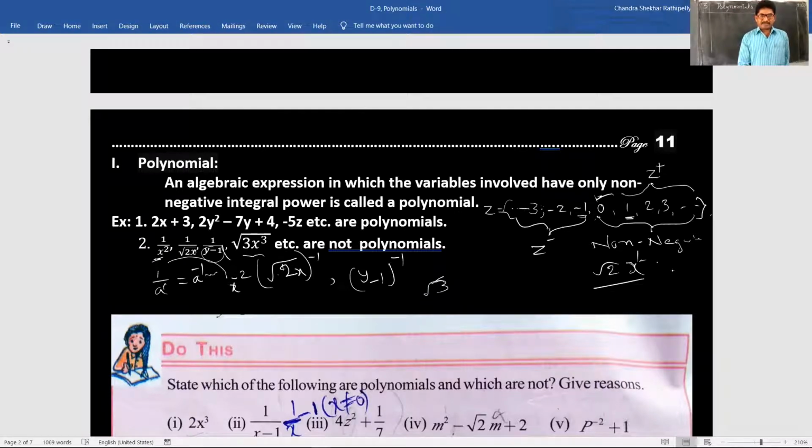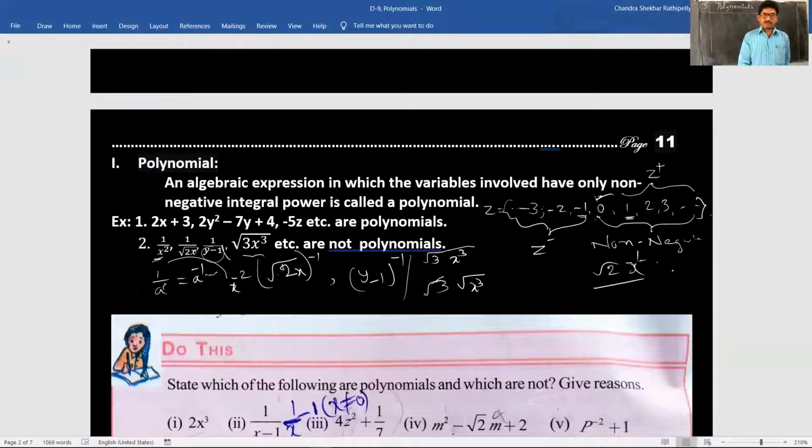So we can write this, separating first root 3 and root x cube. Root 3x cube is given.